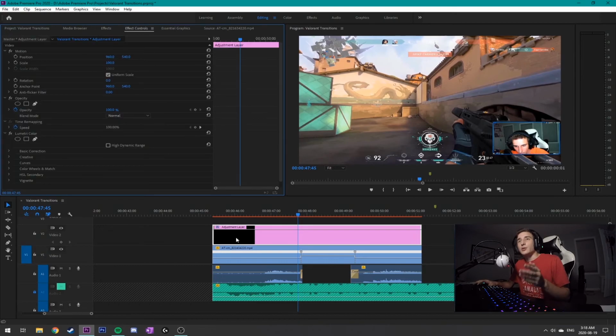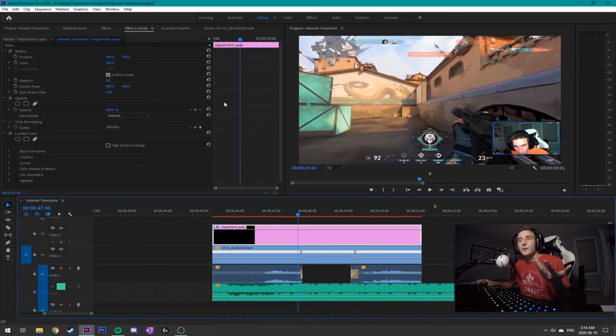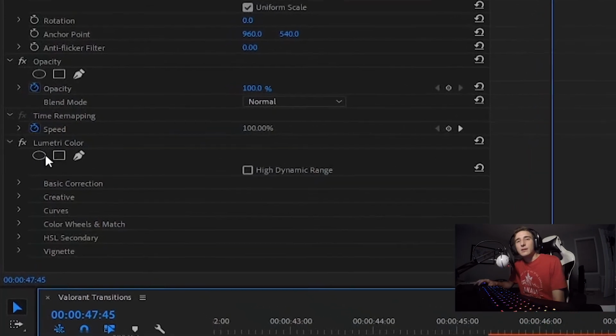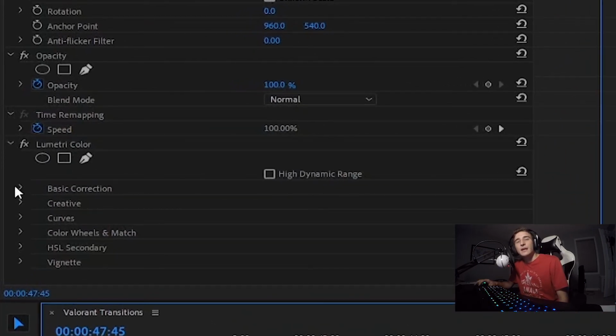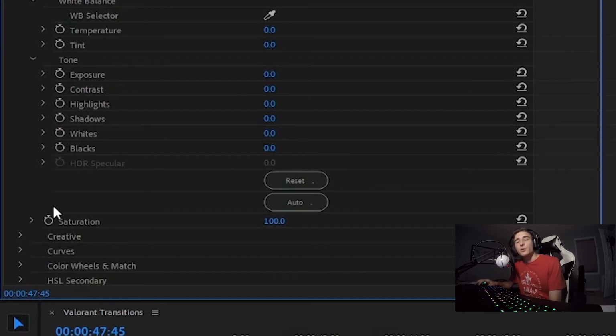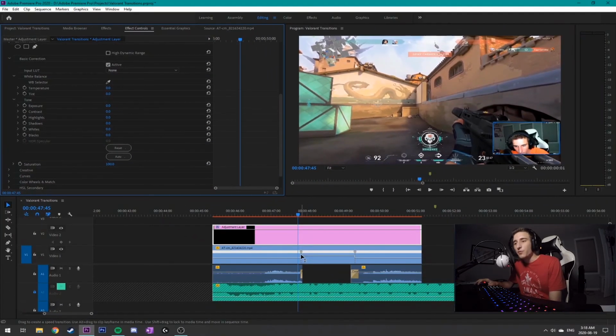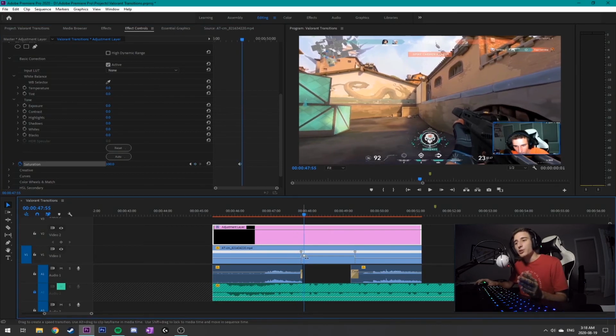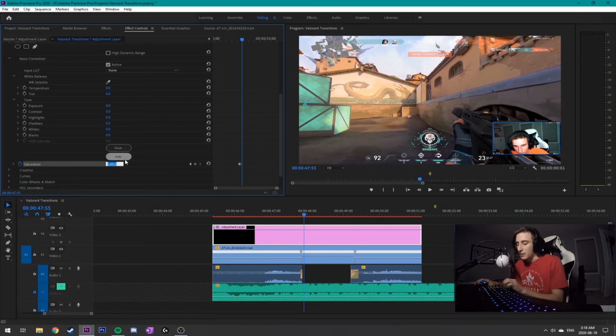Then I'm gonna hit the adjustment layer itself, go down to effect controls, and you can see now that Lumetri Color is added. Beside where it says basic correction, you're gonna hit the little arrow, scroll down a little bit to where it says saturation, and you're gonna go just before where you made that keyframe for the speed up part of your video. You're gonna hit the alarm clock, that'll create a keyframe, and at this point it's gonna be at 100% saturation. Then I'm gonna drag a little bit forward just after the 300% keyframe, and I'm gonna type in 0.